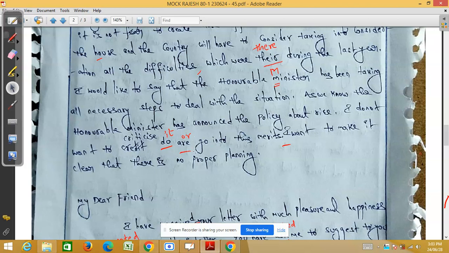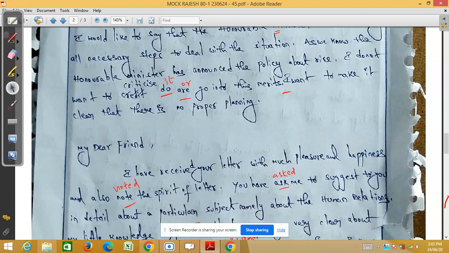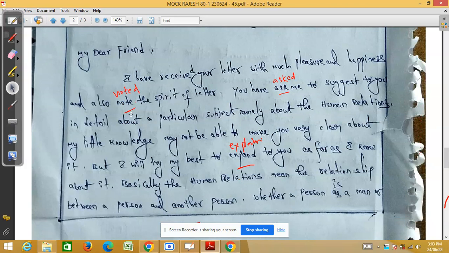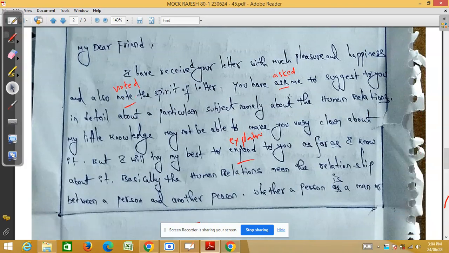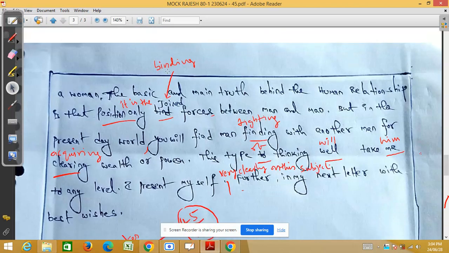Here it is "or", but he wrote something else. And in a later part, actually it is "noted", but he wrote "asked, ask, explain, expend", like that. Here it is "binding" actually, but he wrote "joined".